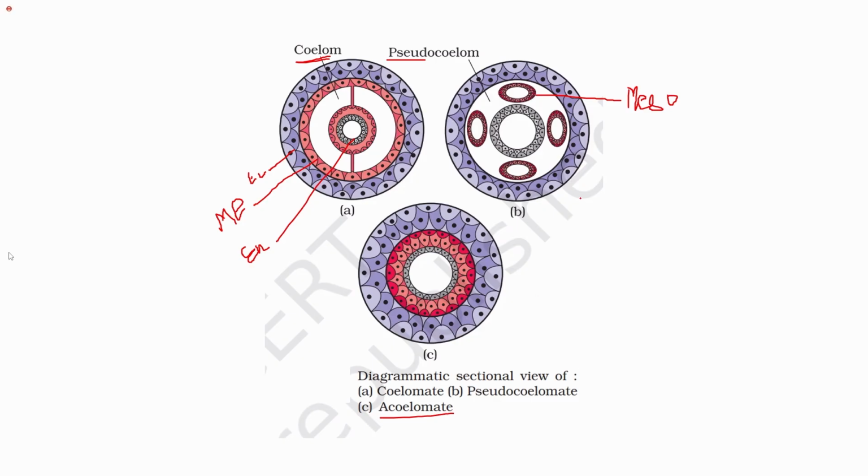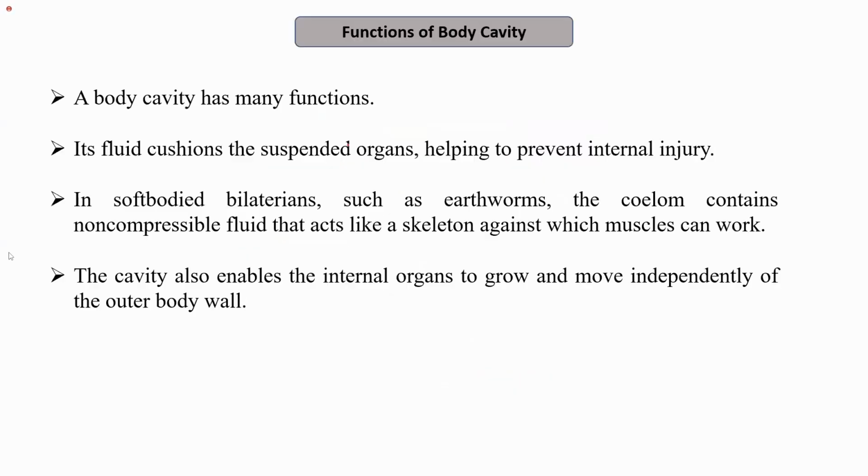We can say that aschelminthes belong to the group pseudocoelomates. They have mesodermal pouches which are scattered in the body cavity. While coelomates have a body cavity which is lined by the mesoderm. So what are the functions of the body cavity? The body cavity performs many functions.